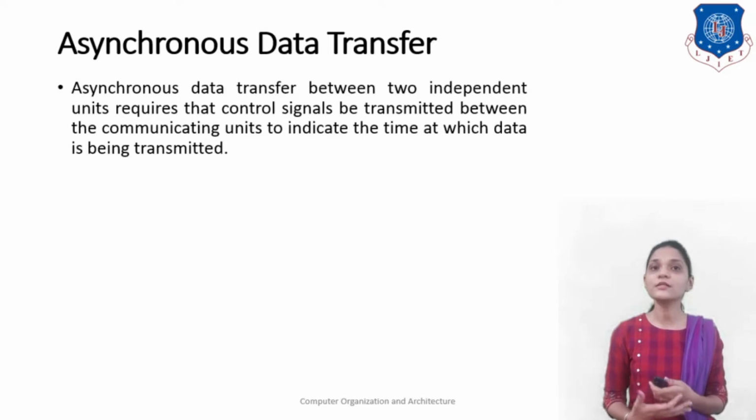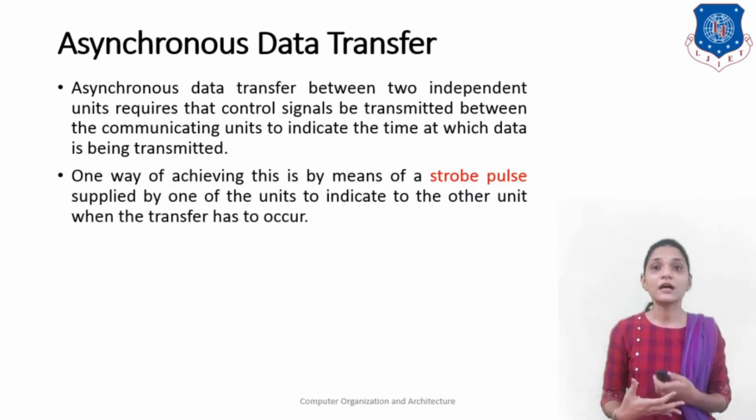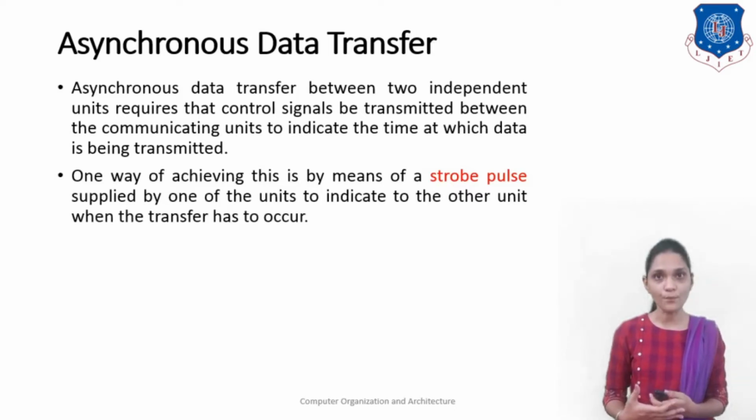So asynchronous data transfer between two independent units requires control signals to be transmitted between the communicating units to indicate the time at which the data is being transmitted. One way of achieving this is by means of a strobe pulse supplied by one of the units to indicate to the other unit when the transfer has occurred.